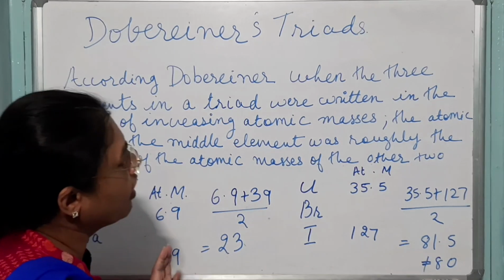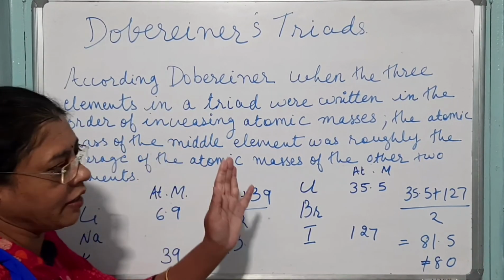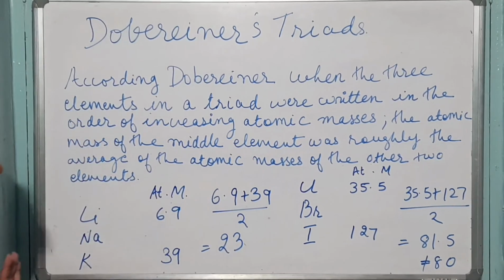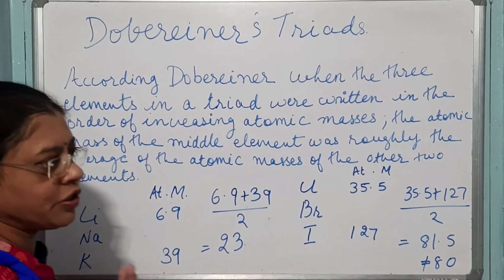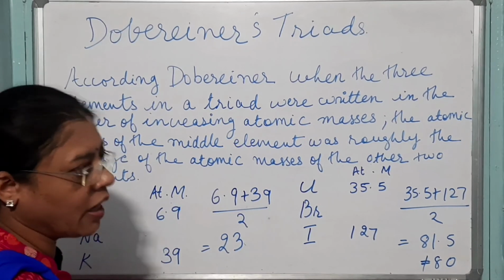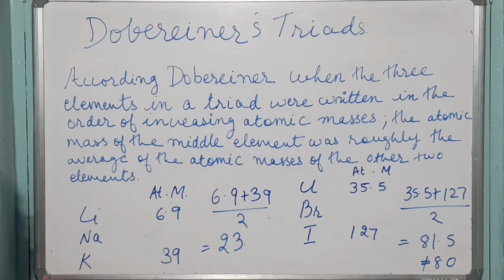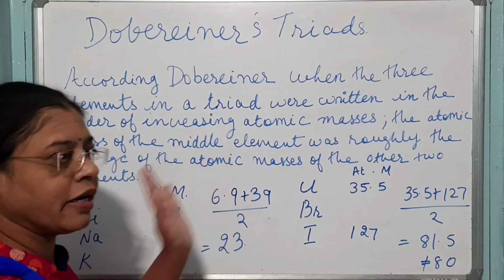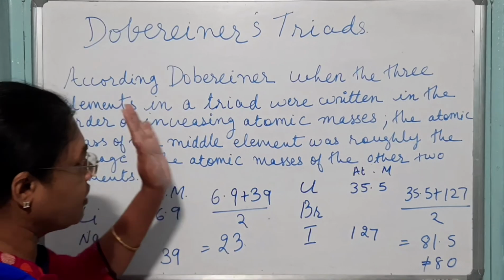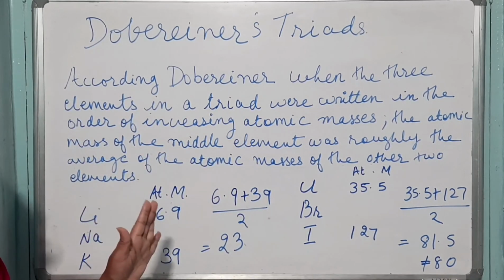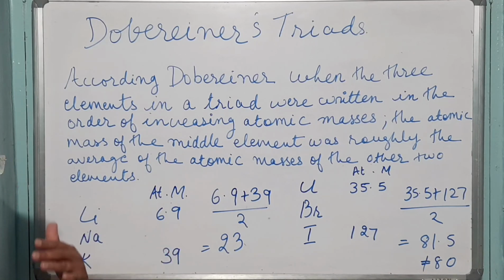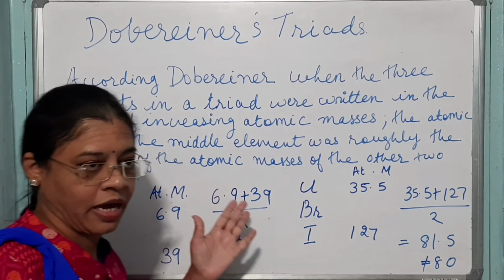The principle given by Dobereiner is proved by the 3 triads present in the periodic table. Other elements were not able to fit in this principle, so Dobereiner's triads were not accepted for classifying the new elements discovered after Dobereiner.